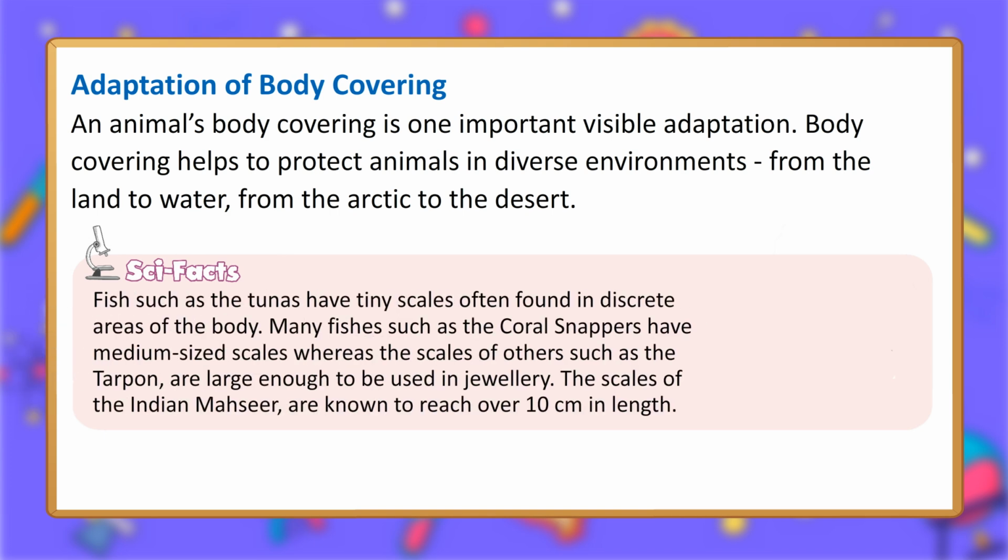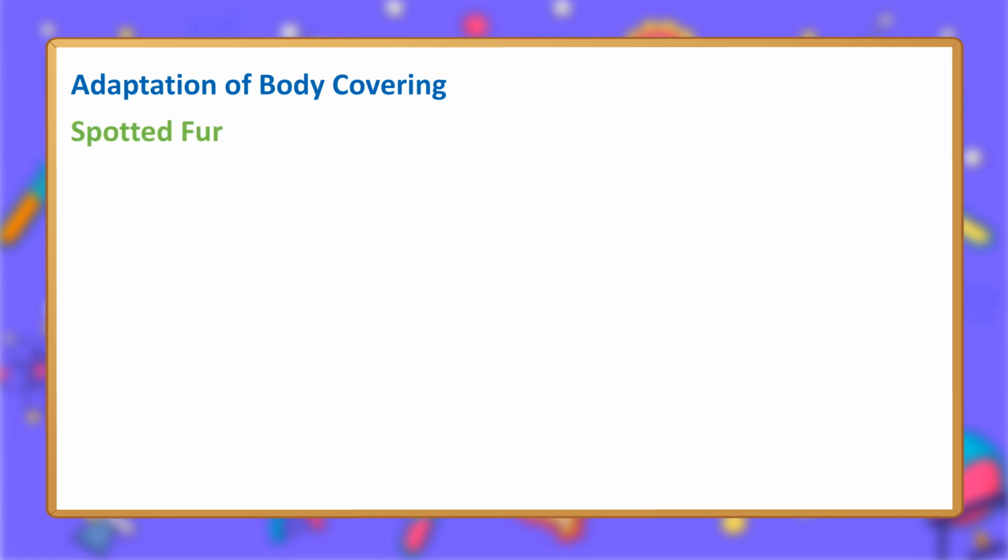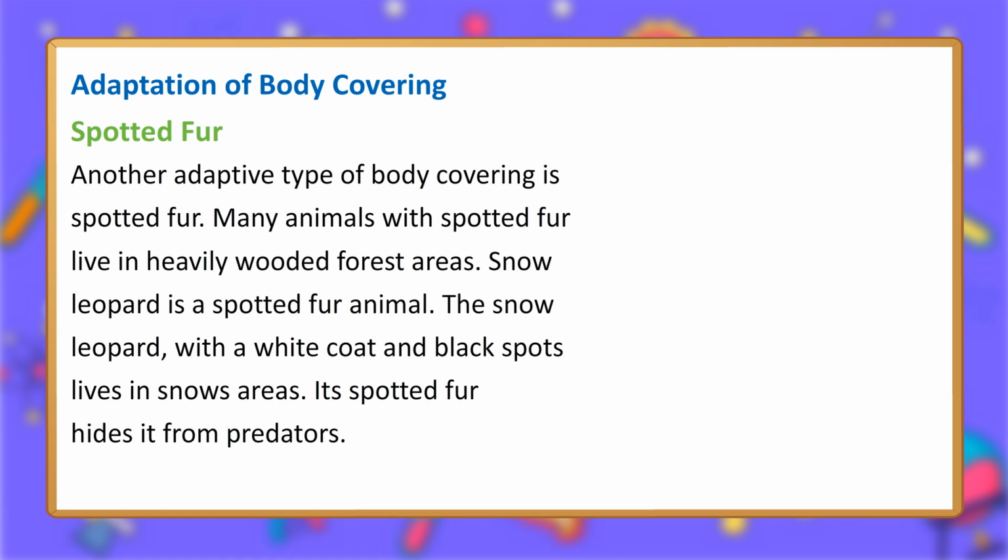Sci facts. Fish such as the tunas have tiny scales often found in discrete areas of the body. Many fishes such as the coral snappers have medium-sized scales, whereas the scales of others such as the tarpon are large enough to be used in jewelry. The scales of the Indian mahseer are known to reach over 10 centimeters in length. Tuna fish.